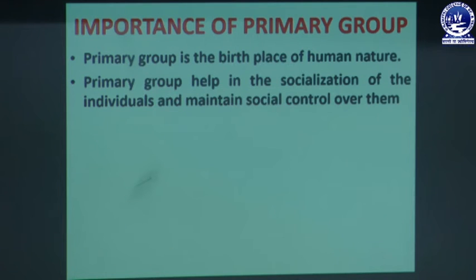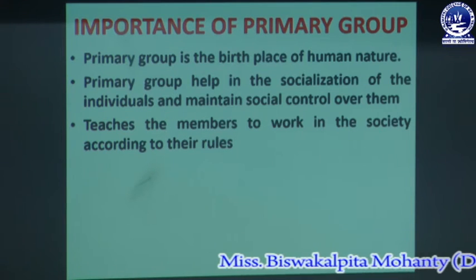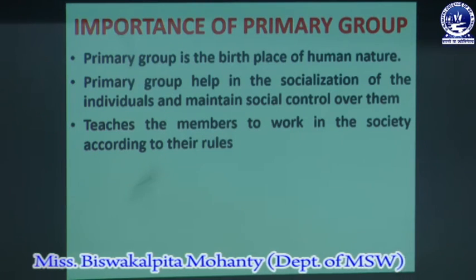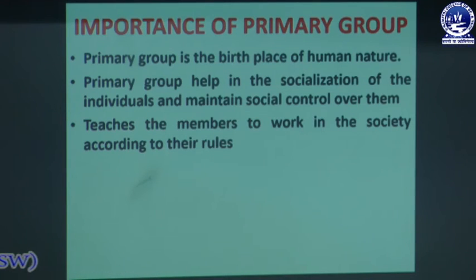We can learn those things from our primary group, for example from our family. It teaches the members to work in society according to its rules. The primary group teaches us how the members work, and how they have to work in society, and how they can follow all the rules of society or the primary group.